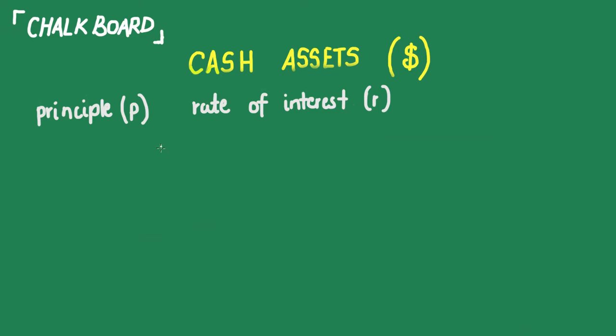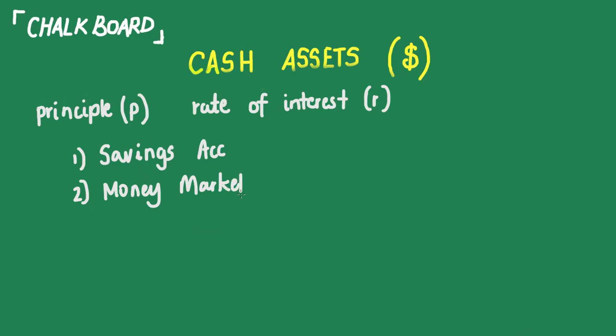Now, there's primarily two types of cash assets. One is the more common savings accounts that everyone is familiar with. The second kind of cash asset is money market assets. We'll be going into money market assets and its features in a minute, but let's start off with savings account. So, when you have a savings account, there are some main features or characteristics associated with it.